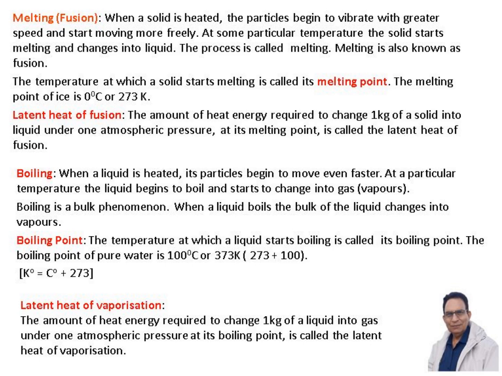Boiling point. The temperature at which a liquid starts boiling is called its boiling point. The boiling point of pure water is 100 degrees centigrade or 373 Kelvin. That is 273 plus 100. So Kelvin temperature is equal to centigrade temperature plus 273.